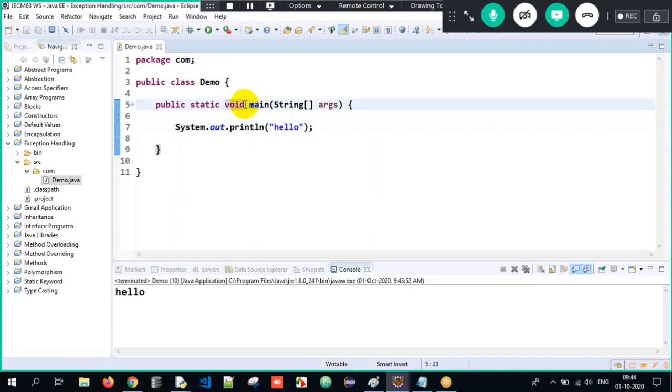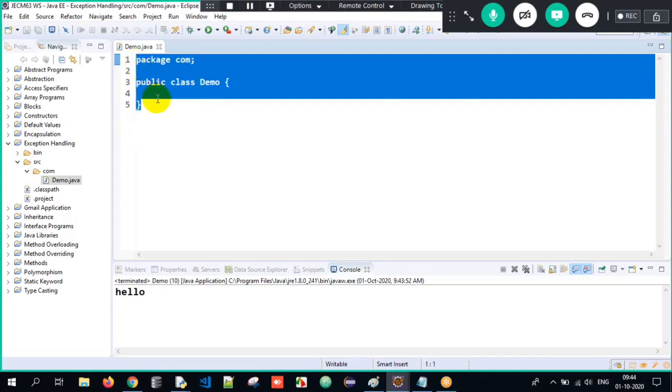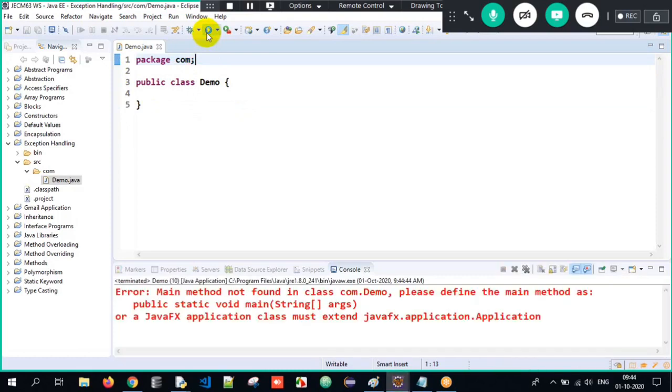What is runtime error? See, most of the time here we get runtime error. See, this is a perfect class here. It is absolutely a valid class. No compile time error at all. Why? Compilation error will occur due to syntax mistakes. No, this is absolutely a valid program here. But now when I execute the Java program here, can you see I get runtime error over here?